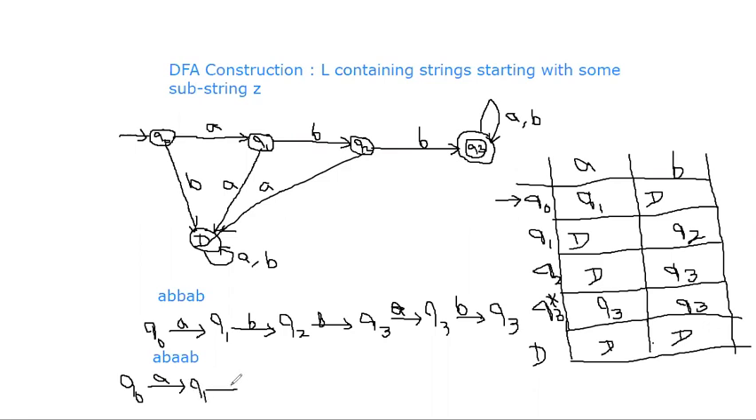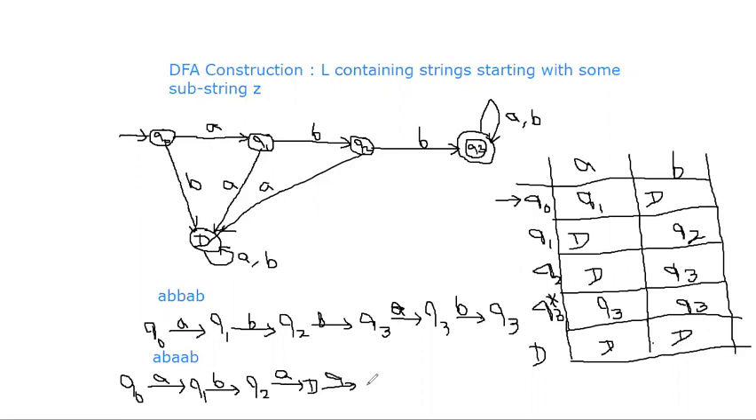What is the next symbol? Q1 on B is Q2. What is the next symbol? Next symbol is A. So the first three symbols are A, B, A. Once the third symbol is A, it reaches the dead state. Dead state means it will never come back to the acceptance state. Again, the next symbol is also A.